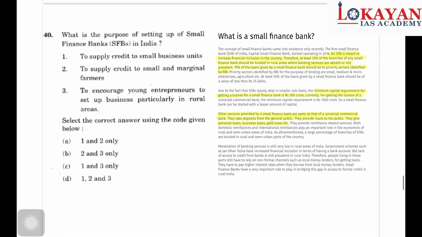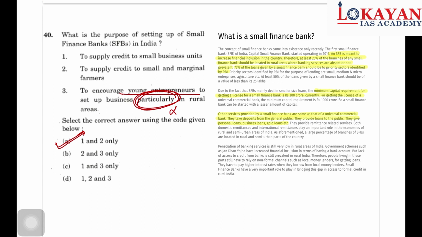Now another important category, that is small finance bank. What is the purpose of setting up a small finance bank? To supply credit to small business units. This is a very generic statement, this cannot be incorrect. Won't it be a purpose of a small finance bank? It will be. First is correct. To supply credit to small and marginal farmers. This is also correct. Now read the third statement carefully. To encourage young entrepreneurs to set up business, particularly in rural areas. This is incorrect, this is not the purpose of a small finance bank. So only 1 and 2 are correct.